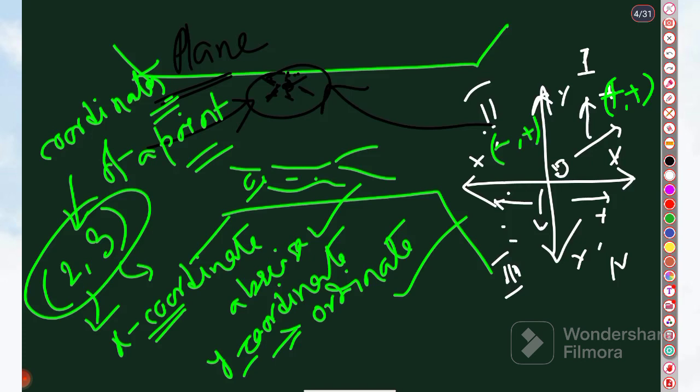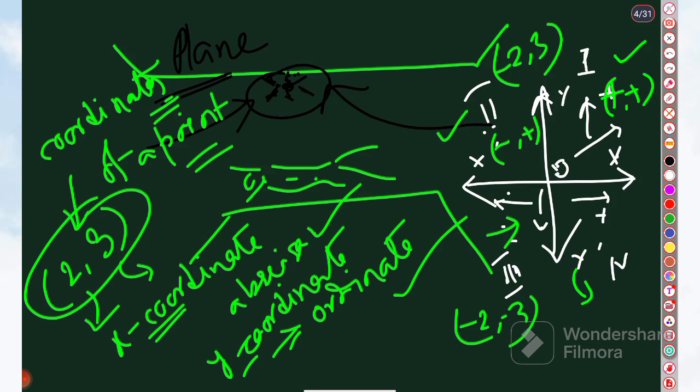If a point is given as (2, 3), 2 is positive and 3 is positive, so it will be in the first quadrant. If I write (-2, 3), x is negative and y is positive, that means the second quadrant. If we write (-2, -3), it will be in the third quadrant, where both the x coordinate and y coordinate are negative. Coming to the fourth quadrant, x is positive, on the right-hand side, and y is negative, so it will be (2, -3), positive and negative. Okay, this is all about the signs in different quadrants, right?